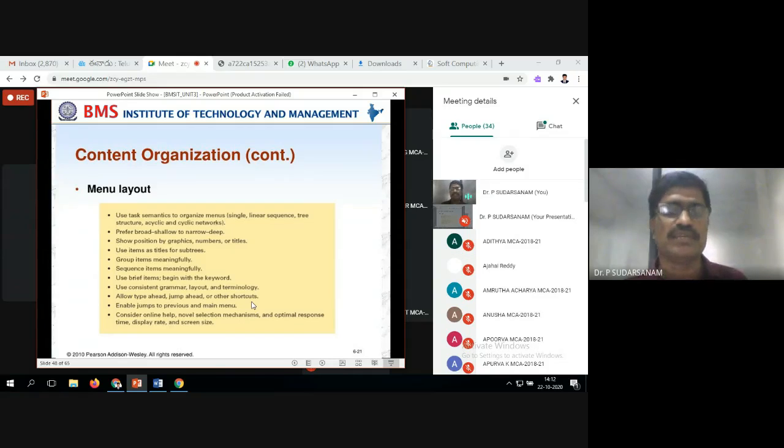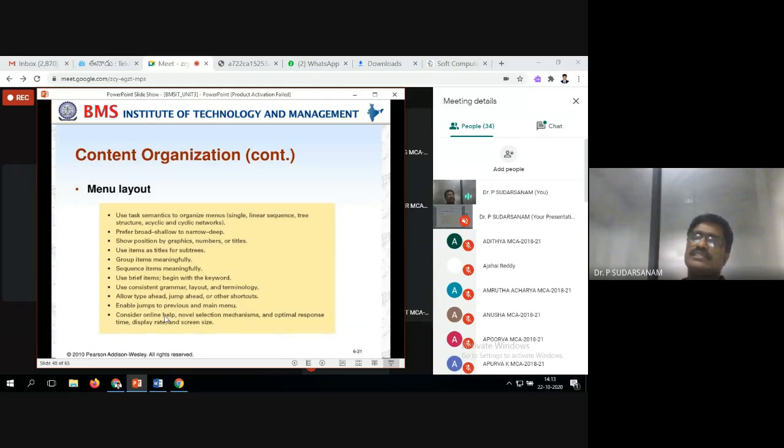So here also, when you click this, the previous or next or jump should be enabled, whatever it means. Next is consider online help, null selection mechanism, and optional response time, display rate, and screen size. So this is the menu layout. Menu layout is nothing but you have to organize it properly.